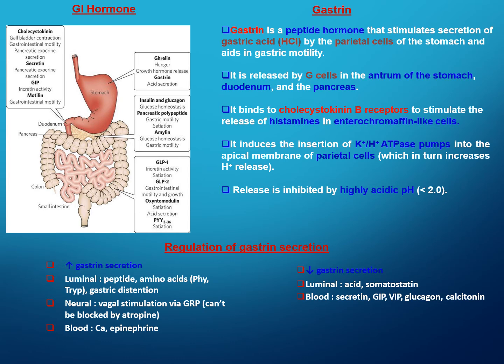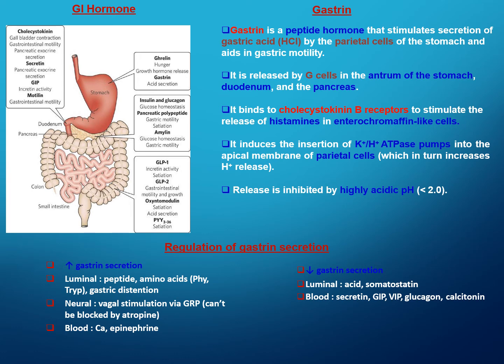The image on the left side of the slide shows the various GI hormones in your body and their activity. Gastrin is a peptide hormone which stimulates the secretion of HCl in your stomach by the parietal cells and aids in gastric motility. It is released by the G cells in the antrum of the stomach, the duodenum, and the pancreas. It also binds to cholecystokinin B receptors to stimulate the release of histamine from enterochromaffin-like cells. Gastrin is important for the sequential action of these GI hormones.